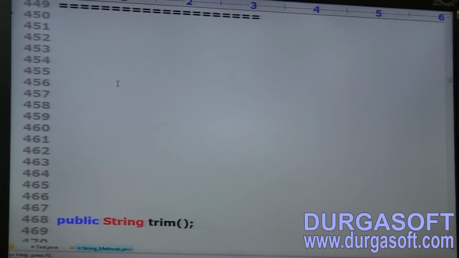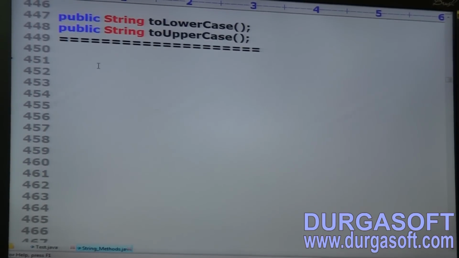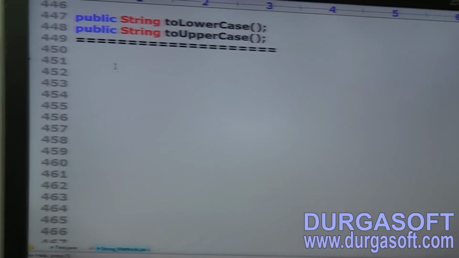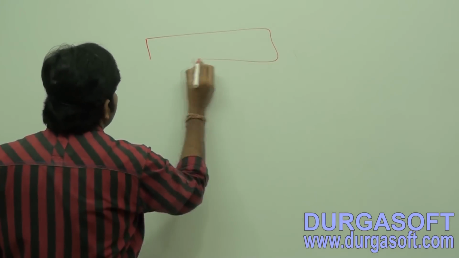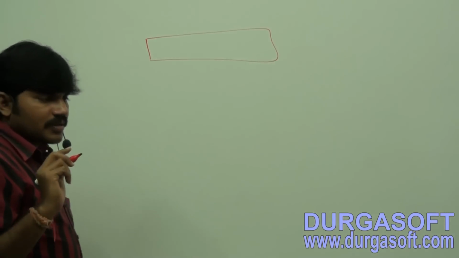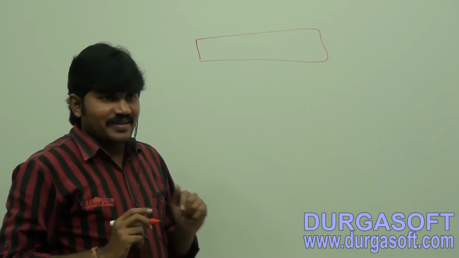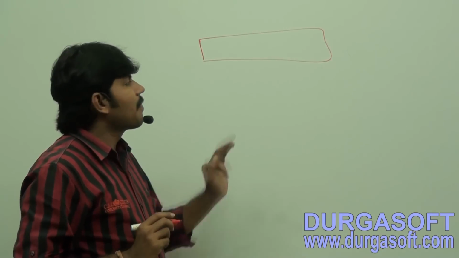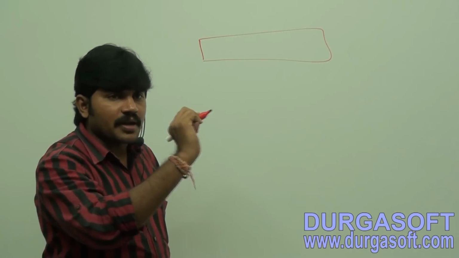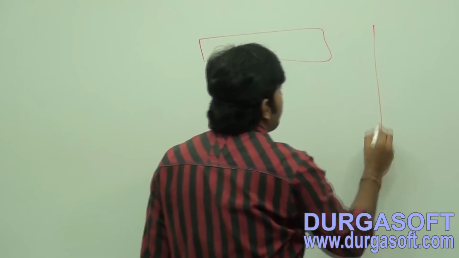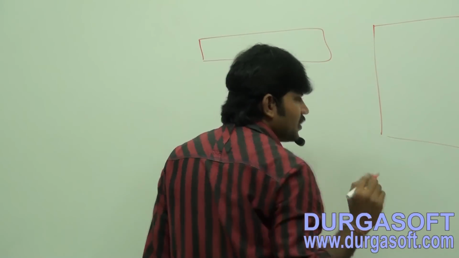Next method is a bit important method. Just listen, you know where this type of requirement is there. Suppose sometimes the end user is required to enter a city name. What is the end user going to enter? Some people may have this type of habit. Assume this is my page. Write city name.